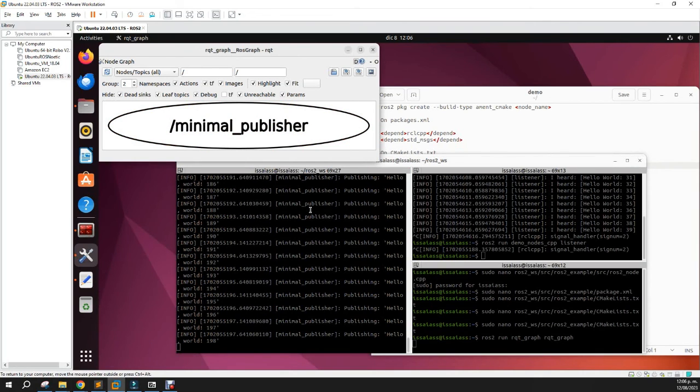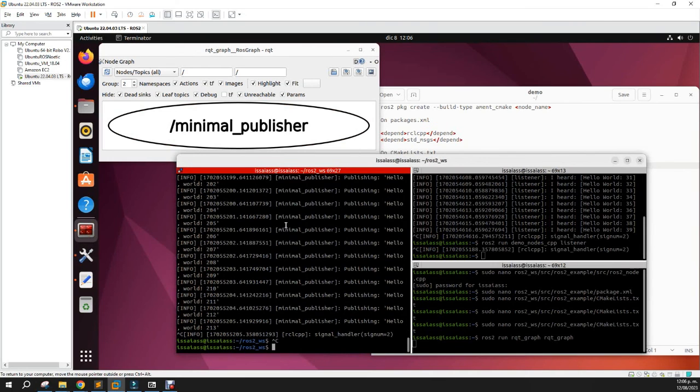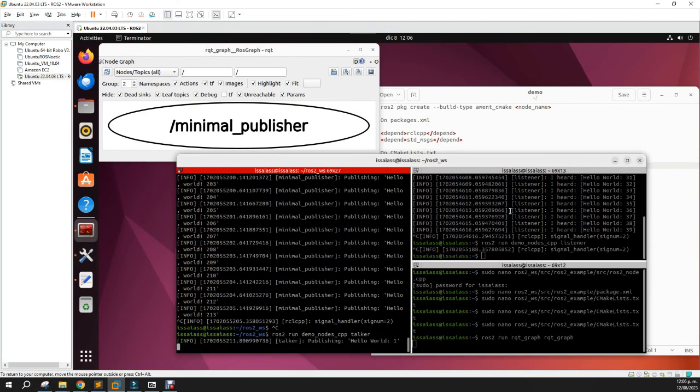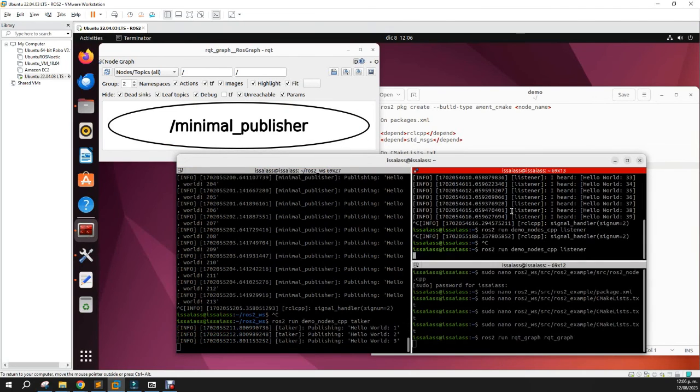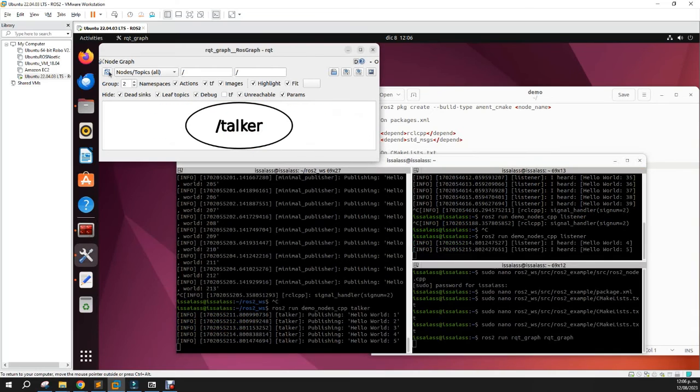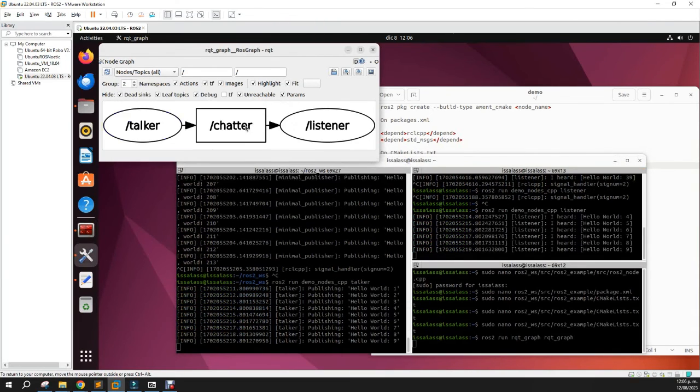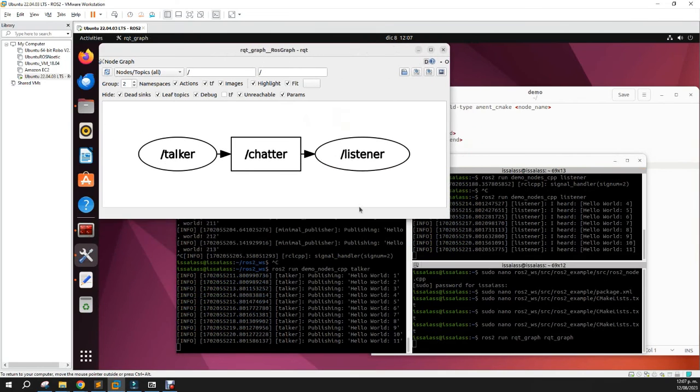Let's do the final test with the demo publisher and listener to see the interaction between the nodes and also the computational graph. So we will run the demo talker and the demo listener, and we will see here the computational graph.